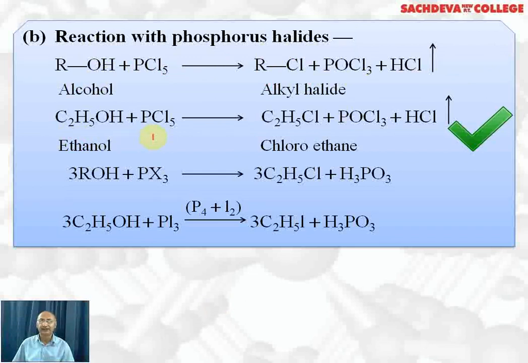Specific example: ethanol reacts with PCl5 to give chloroethane plus phosphorus oxychloride, and HCl is formed. When alcohol reacts with a phosphorus trihalide, we get ethyl chloride plus phosphorous acid. PI3 is not stable, so we react phosphorus plus iodine. Ethyl alcohol reacts with PI3 to give ethyl iodide, plus H3PO3 is formed, phosphorous acid.